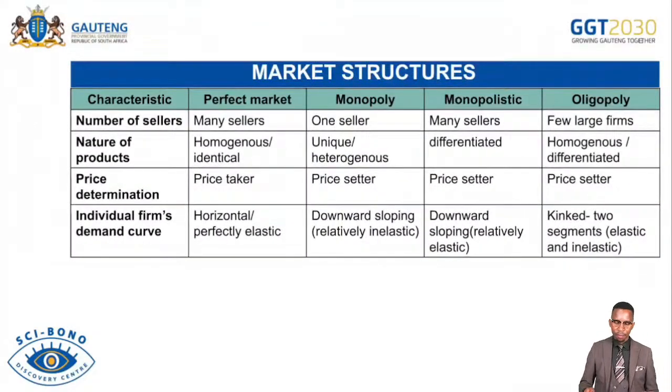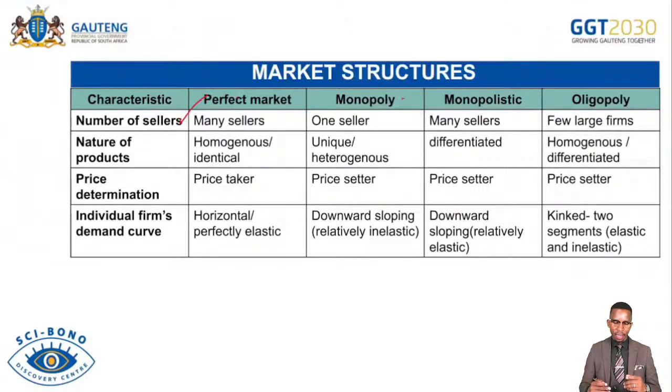Here are the market structures. In case you are requested or asked or examined to discuss market structures either for 8 marks or for 26 marks in your essay, here we see, like you have seen before in your class, whenever you discuss the market structure, this is perfect market, monopoly, monopolistic, and oligopoly. Number of sellers. If you have to provide the heading, you will say number of sellers. If it was not given by the examiner that worth a mark, then you discuss to say under perfect market, there are many buyers and sellers. There's a high level of competition.